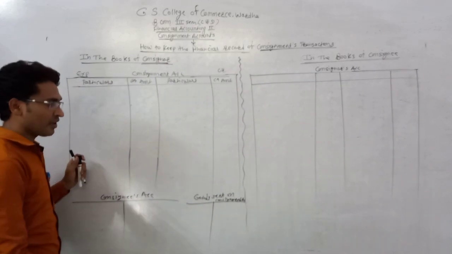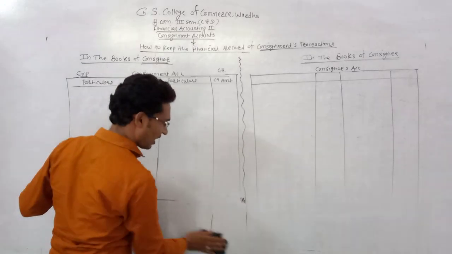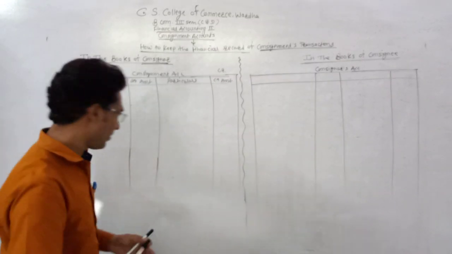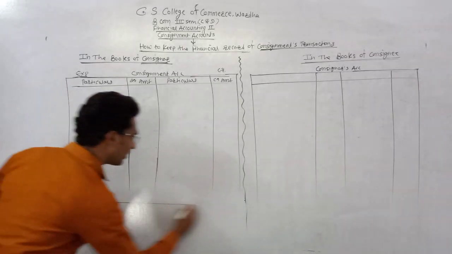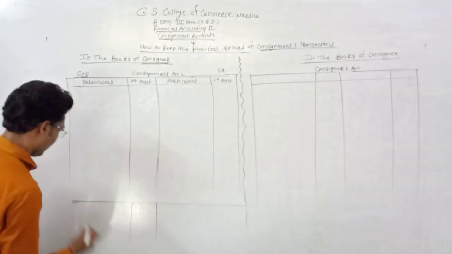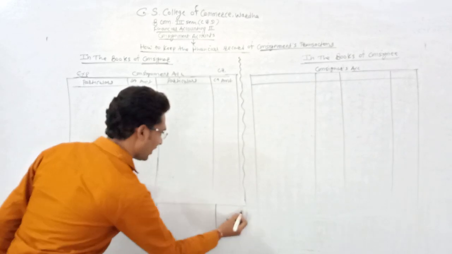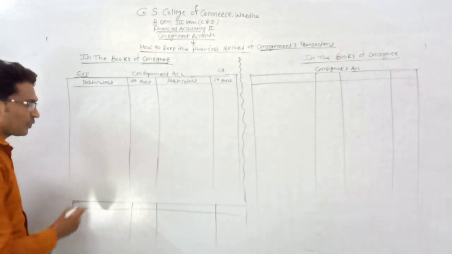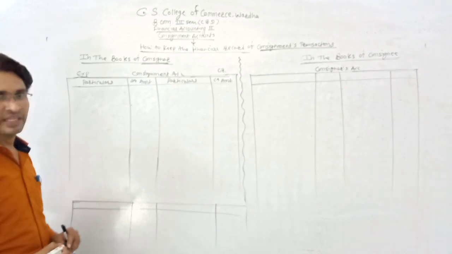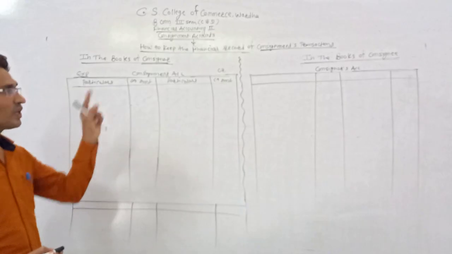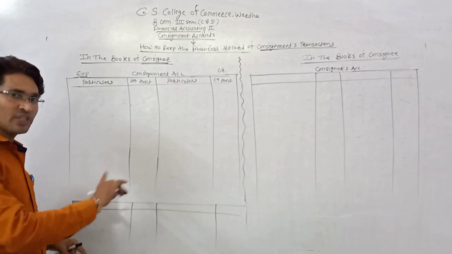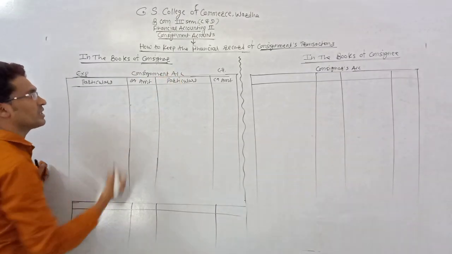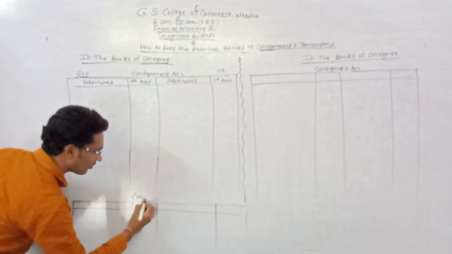Goods sent on consignment account: no more transactions are recorded in this account, so it's not a very important account, but it's one compulsory account, because in every consignment they need to send the goods to the consignee, and all goods sent to the consignee are recorded in the goods sent on consignment account. The important accounts are the consignment account and the consignee's account.